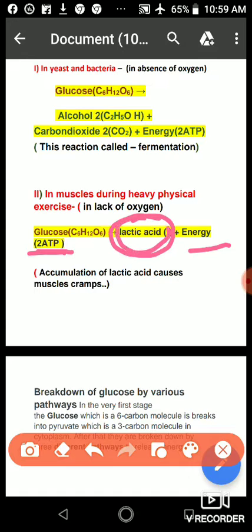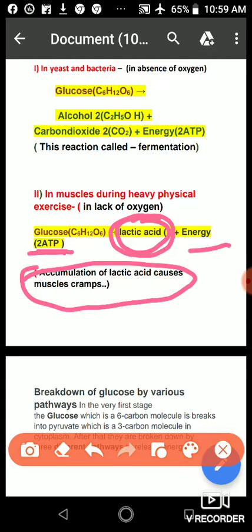So this lactic acid is the cause of our muscle cramp. The accumulation of lactic acid causes muscle cramp.